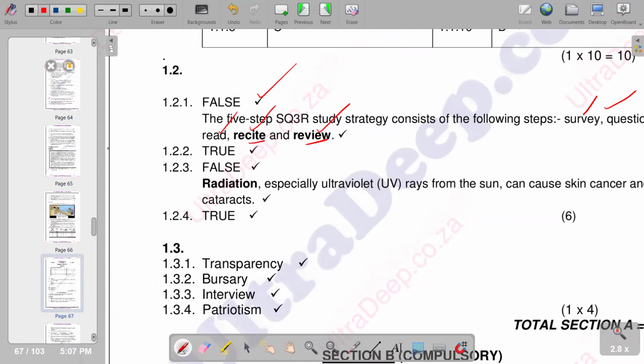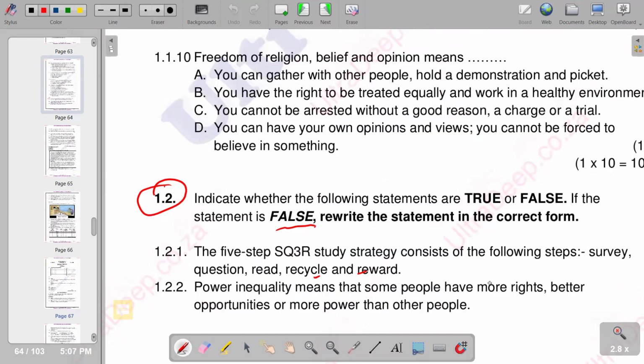The next question that we have is: power inequality means that some people have more rights, better opportunities, or more power than other people. So we see that this is true.